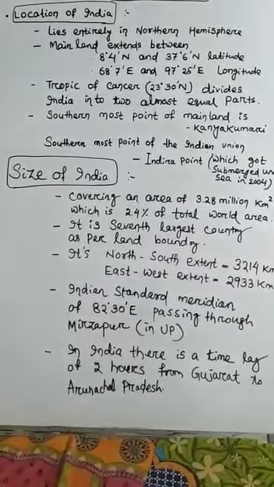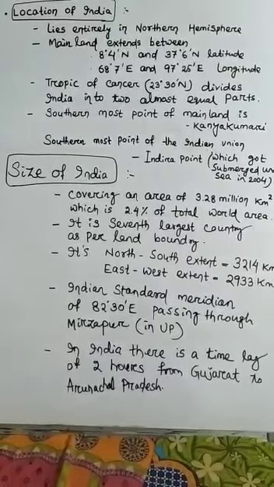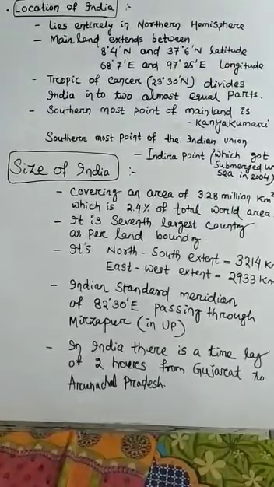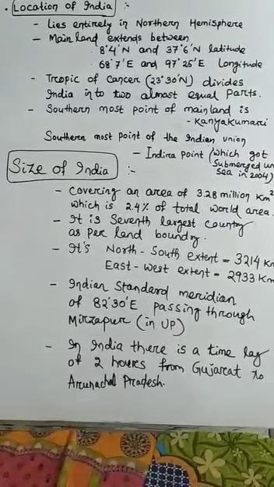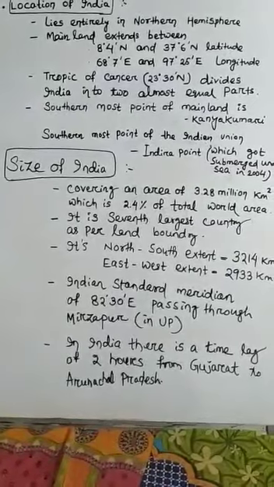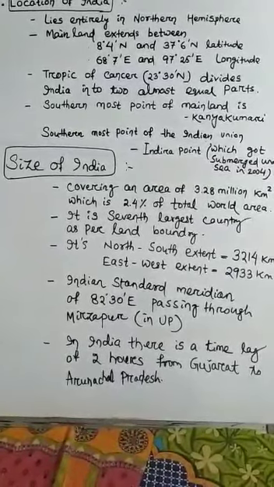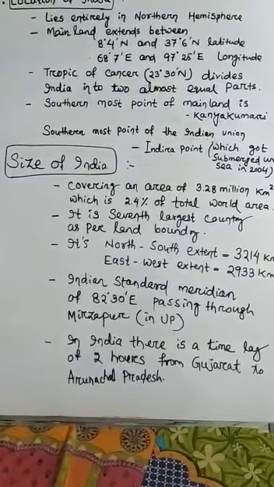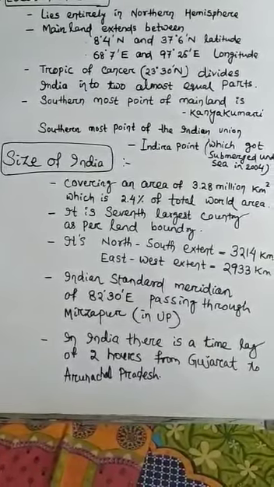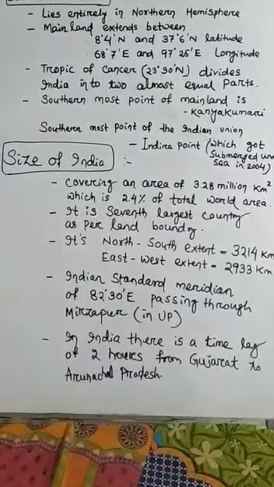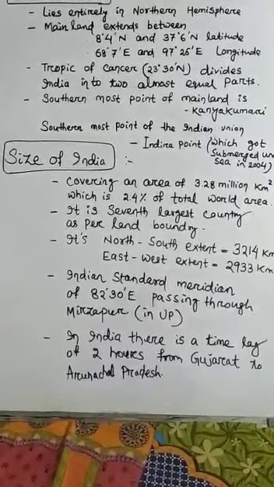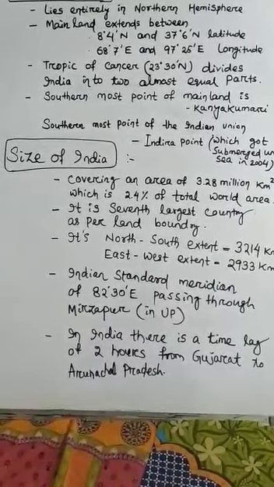Understood? Then the Tropic of Cancer, which is at 23 degree 30 minute north, divides India into almost two equal parts. The southernmost point of the mainland is Kanyakumari, and the southernmost point of the Indian Union is Indira Point, which is located in Andaman and Nicobar, but due to the tsunami in 2004, it is now submerged under the sea.